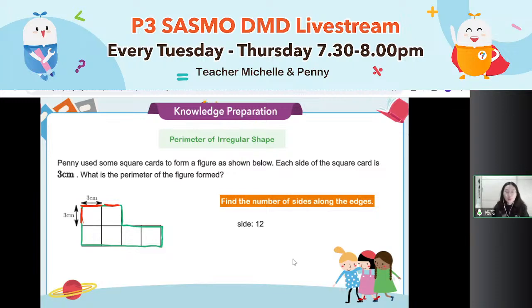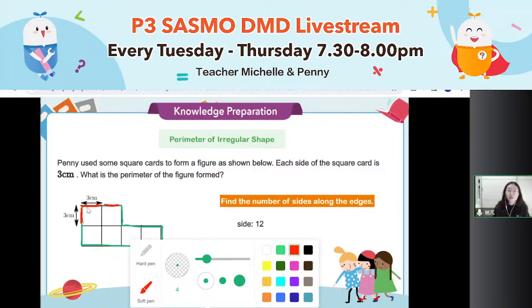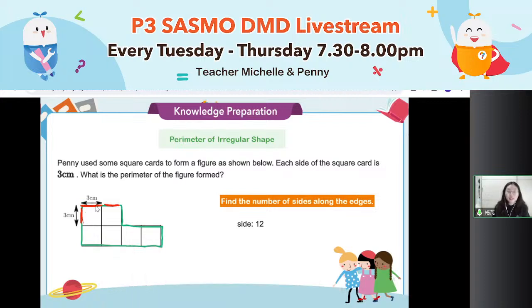There will be 12. Actually, I have already counted out 3. 1, 2, 3, 4, 5, 6, 7, 8, 9, 10, 11, and 12. 12 groups of side. Each side is 3. So a quick way is I can use 12 times 3. In this way, we will get 36 centimeter.